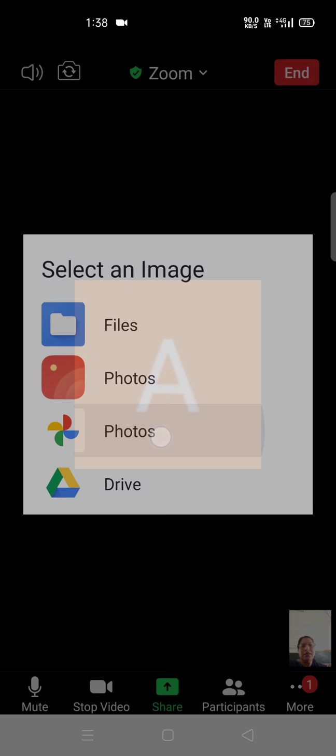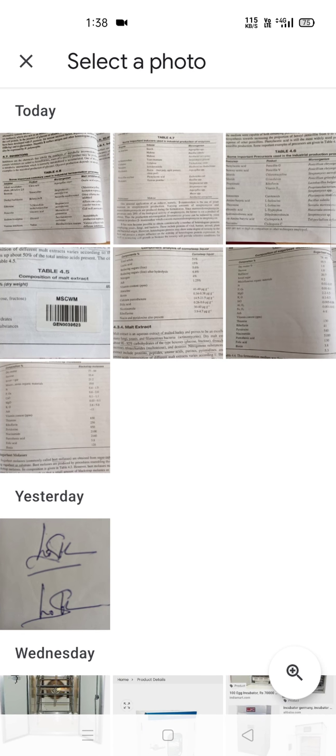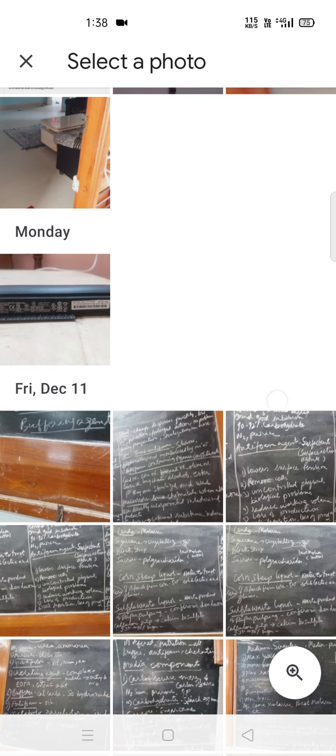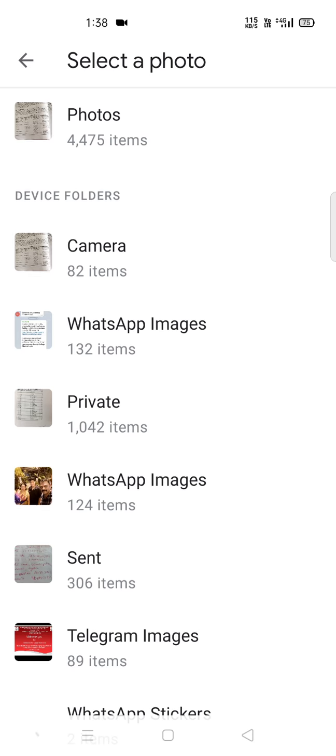I have given the tables, and you can go through the tables. What is the concentration of the dry weight and many other things.